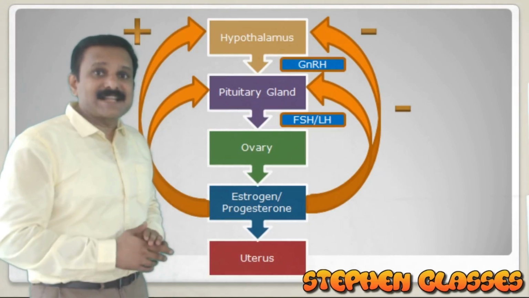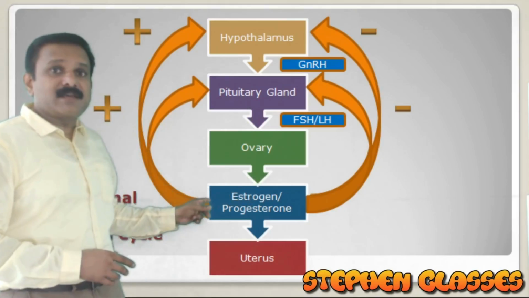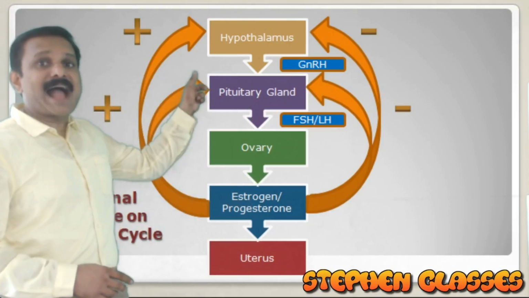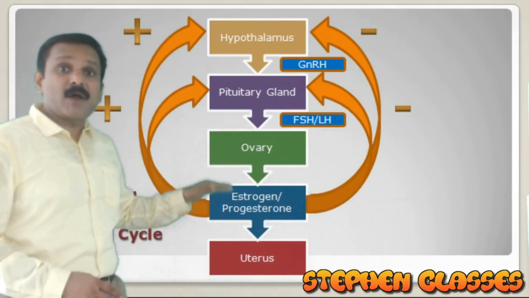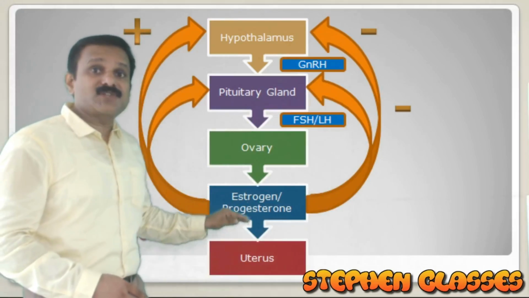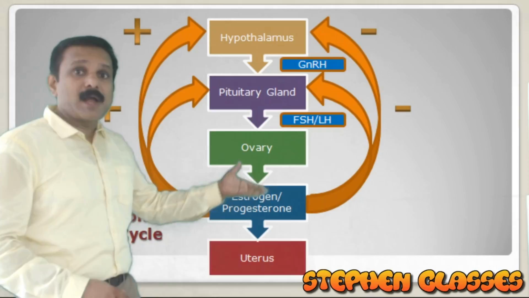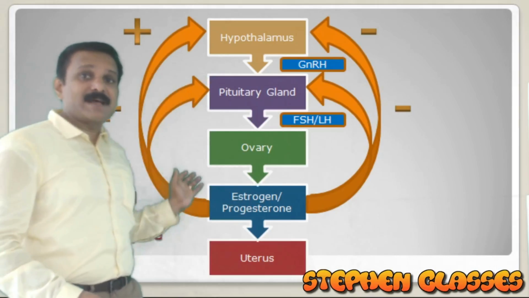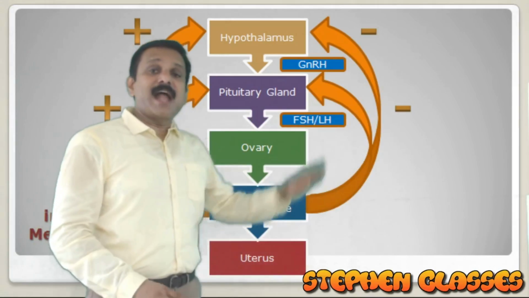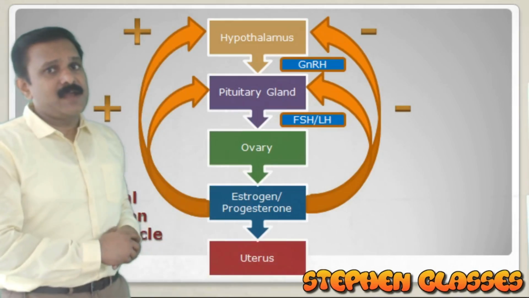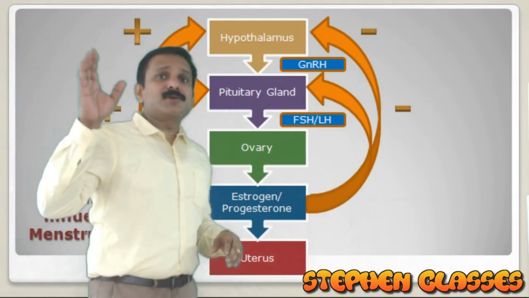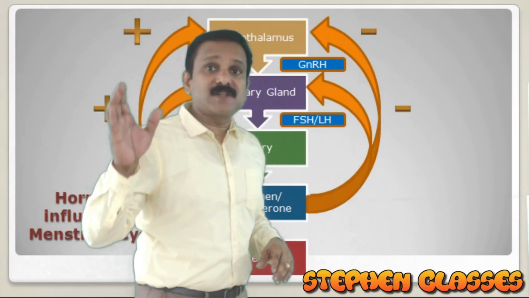Before going to the next slide, let me tell you one thing. Here, there is a positive feedback as well as a negative feedback. The level of hormones like estrogen and progesterone will have a positive effect as well as an inhibitory effect according to the stages of the menstrual cycle. So this is about the hormonal influence on the menstrual cycle.